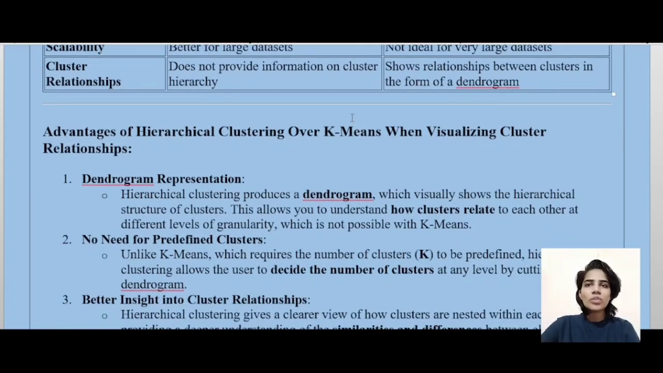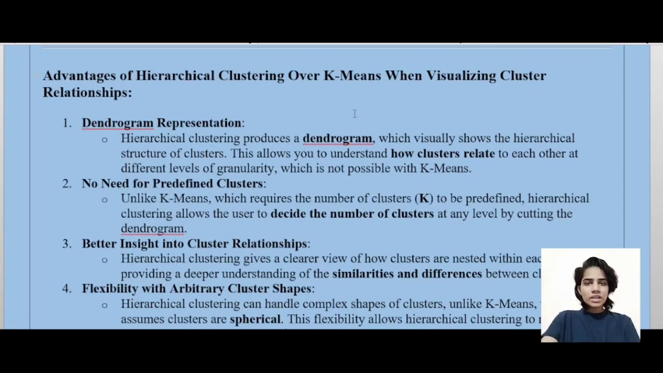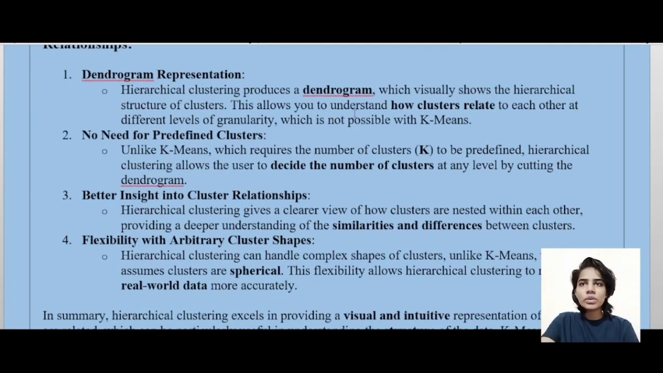Next are the advantages of hierarchical clustering over k-means clustering when visualizing cluster relationships. So the first one is dendrogram representation. Hierarchical clustering produces a dendrogram which visually shows the hierarchical structure of clusters. This allows you to understand how clusters relate to each other at different levels of granularity, which is not possible with k-means. Next is no need to predefine clusters. Unlike k-means, which requires the number of clusters k to be predefined, hierarchical clustering allows the user to decide the number of clusters at any level by cutting the dendrogram.